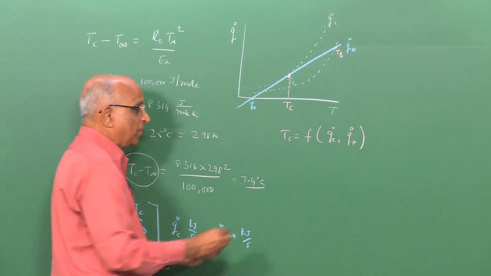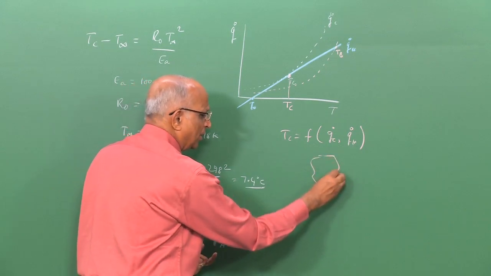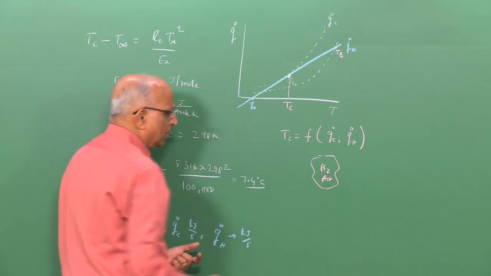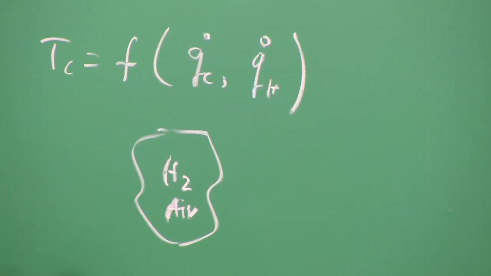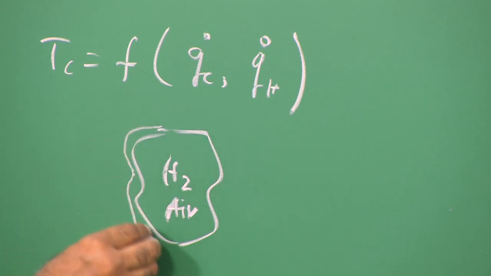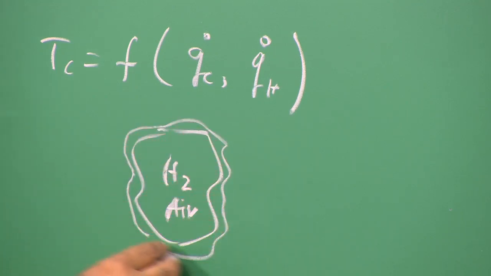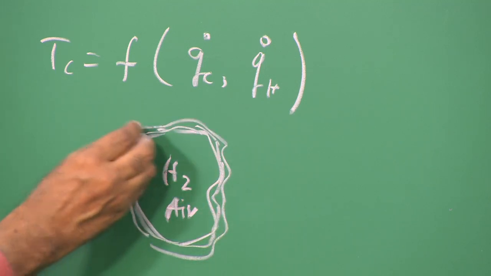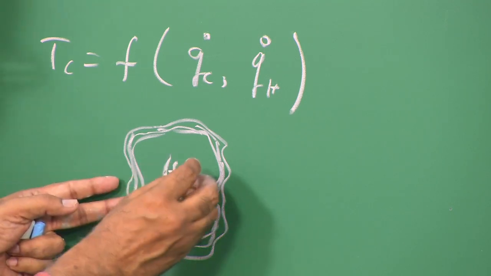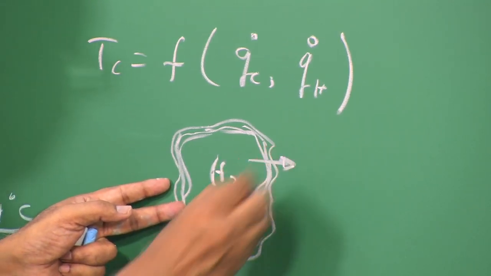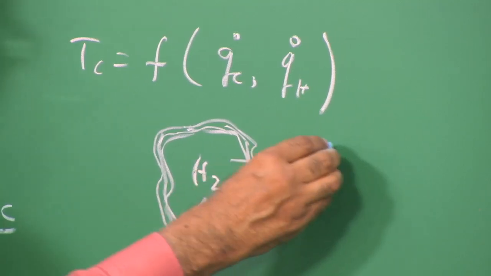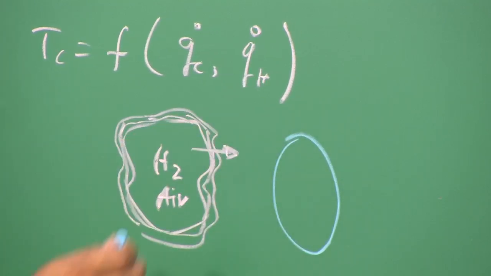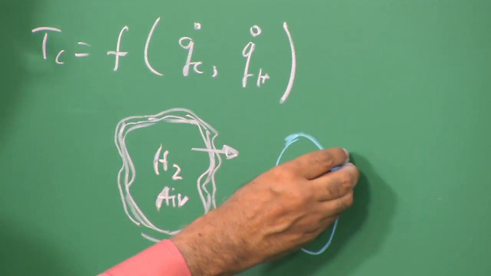Therefore, if I want to measure the auto ignition temperature of, let us say, hydrogen with oxygen or hydrogen with air, well, if I have a casing in which this particular explosive is contained, made of SS, and this is the structure in which the gas is contained over here. And in one case it is made of stainless steel, which allows some amount of leakage of hydrogen. In the other case, I have it made out of some material and in some other geometry, such that it does not allow the heat to go through.